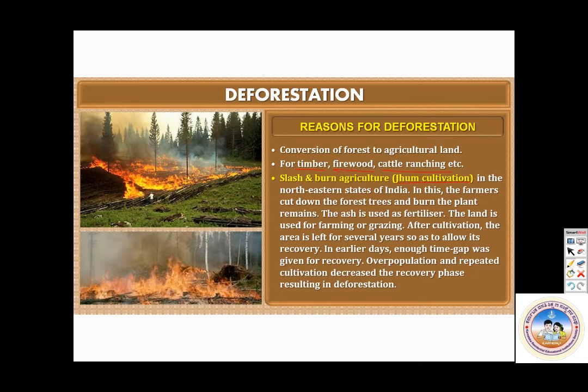In earlier days, enough time gap was given for recovery. So now they don't do it. And overpopulation and repeated cultivation decrease the recovery phase, resulting in deforestation.